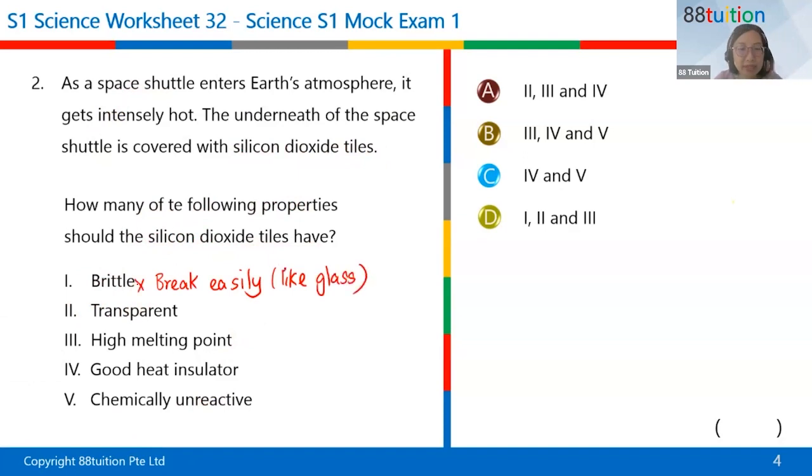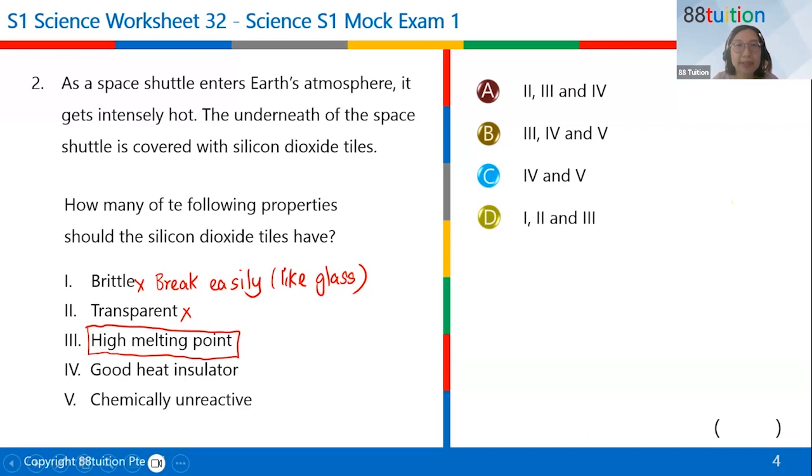Now, transparent. Do we need it to be transparent? Not really, right? We don't need a transparent rocket. Now, high melting point is important. Can everybody type into the chat? What is your understanding of high melting point? Or anybody wants to unmute yourself? What is the understanding of high melting point? Anyone? Yes, LeBron?